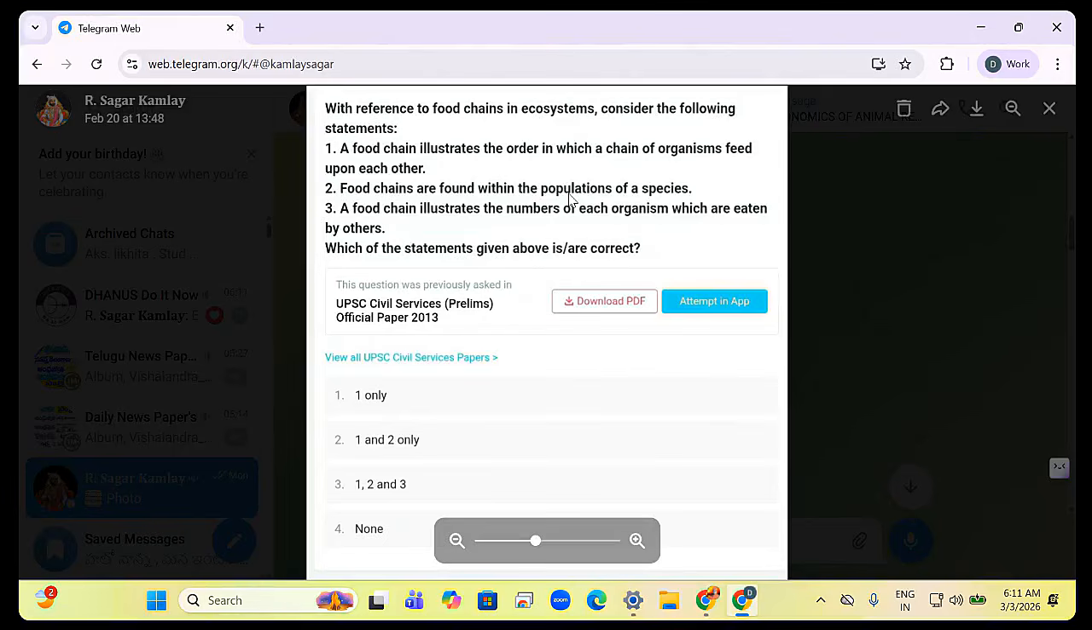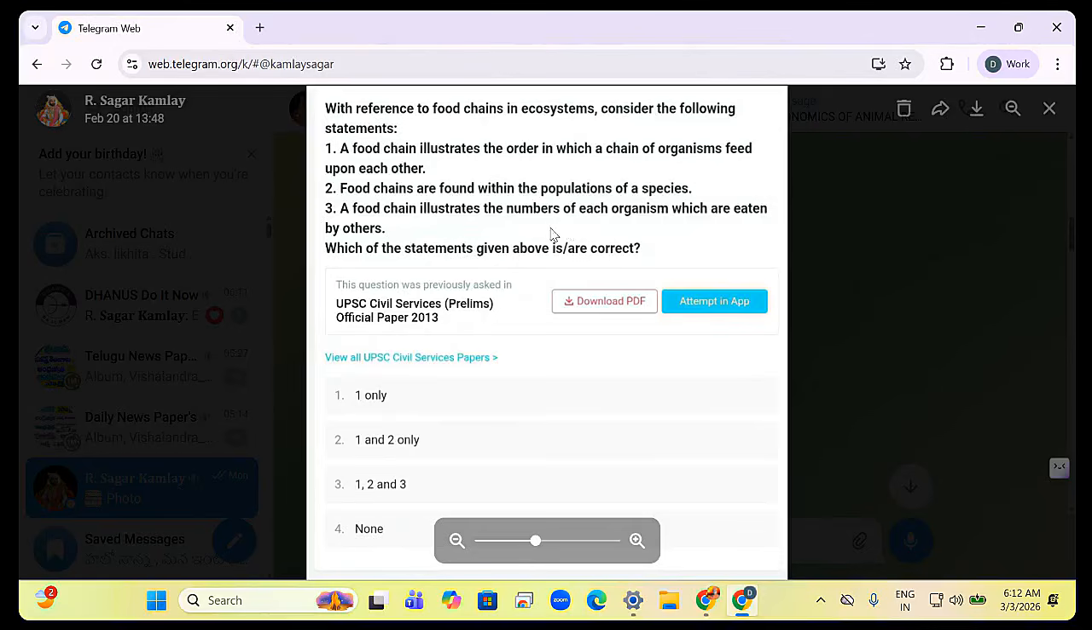Food chains are found within the population of a species. Is it correct? This is wrong. Within the population kaadu. Among the species it will be present, not within the same population. So that is the reason you have to understand the meaning of population of a species. Species ante which are able to interact. Among the population of species you find it. Among, not within.